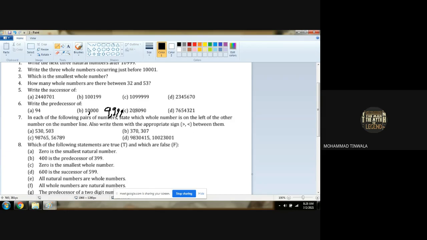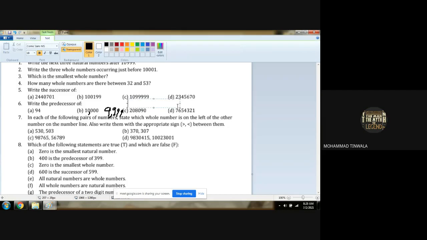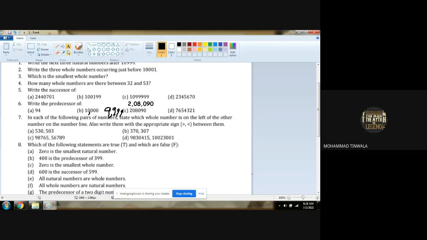Then next, this was the example I gave you on the board while explaining this, if you do remember. So first the commas to read the answer. Between 8 and 0, 1 comma. Then between 0, 2 and 0, comma. What to be read as? 2 lakh 8,090.